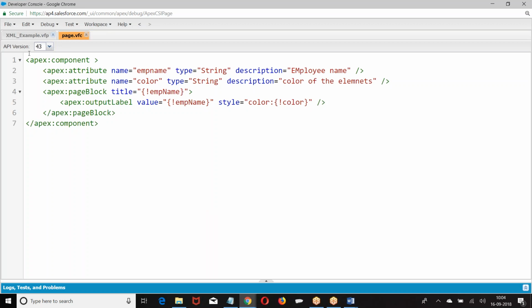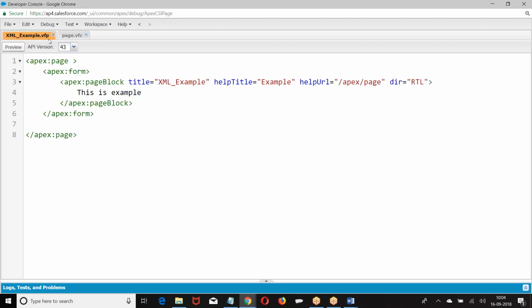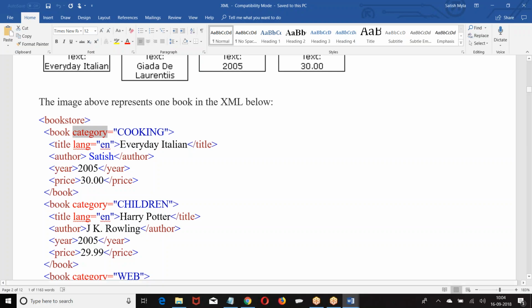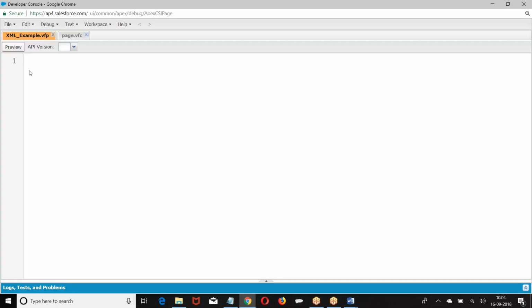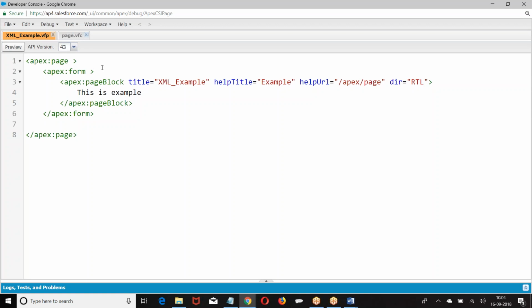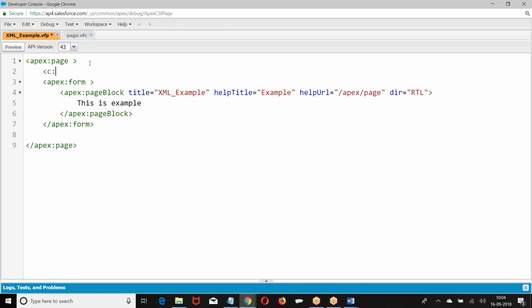Look at this. Already we have an element called apex page. We had one component called apex page, right? Now, the definition of page under the namespace of apex is different.